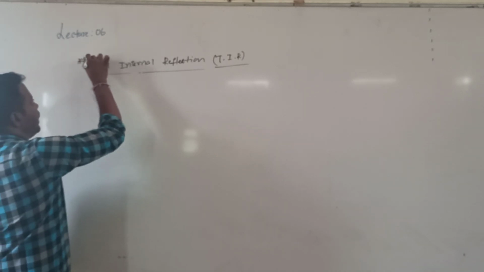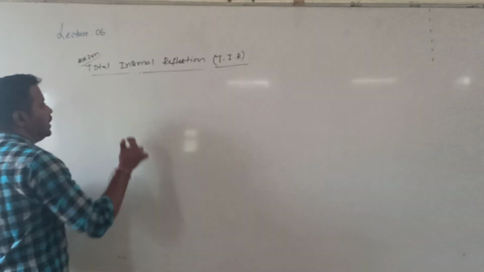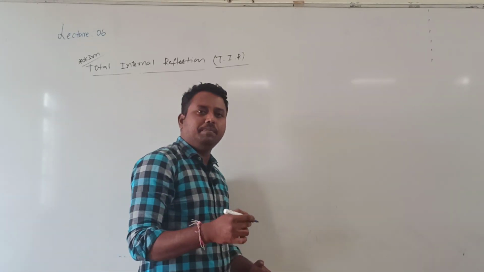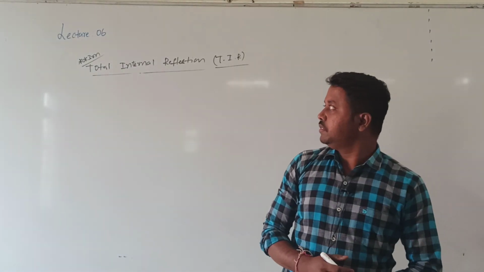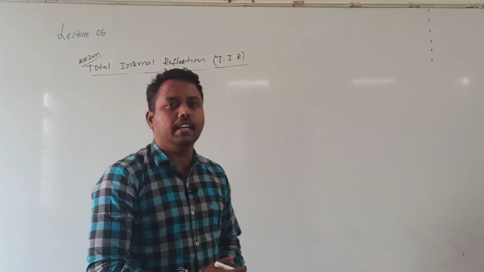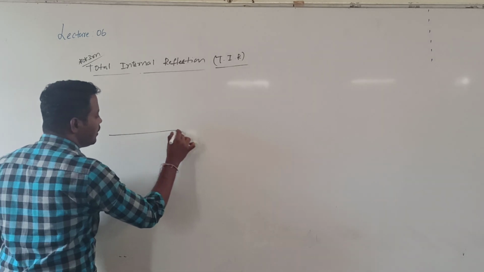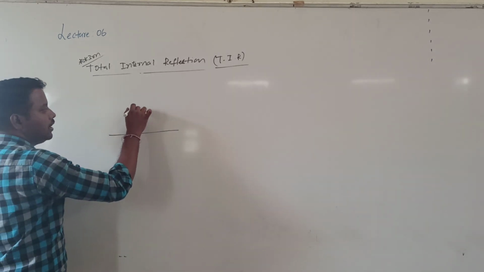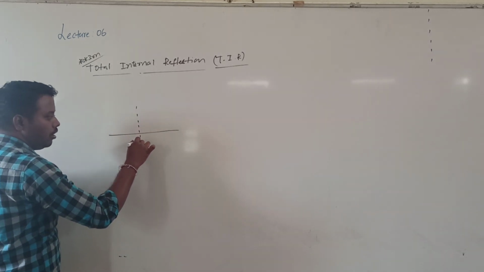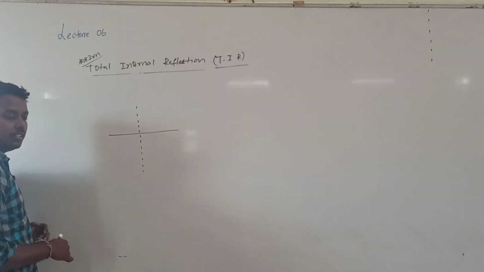So what is TIR? Write down the condition for TIR. This is a many times asked question. What is total internal reflection? So let us see. Let me consider one interface which is separating two mediums, and I have drawn the normal to the interface. Now I made the light ray incident.